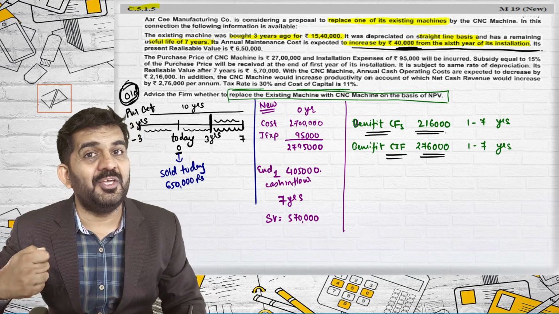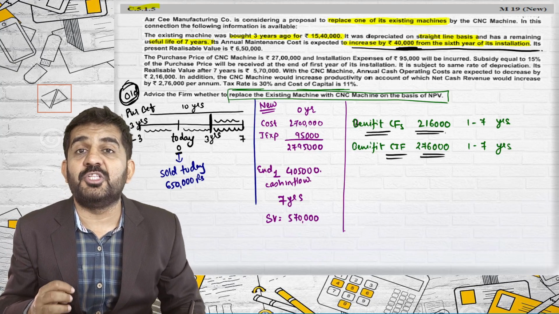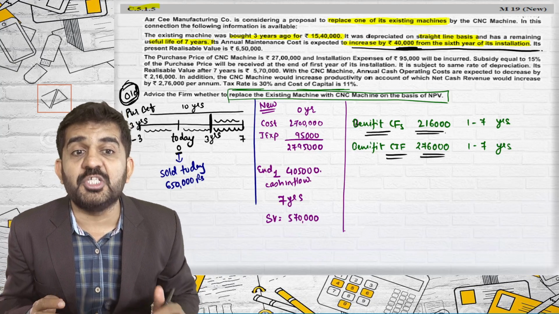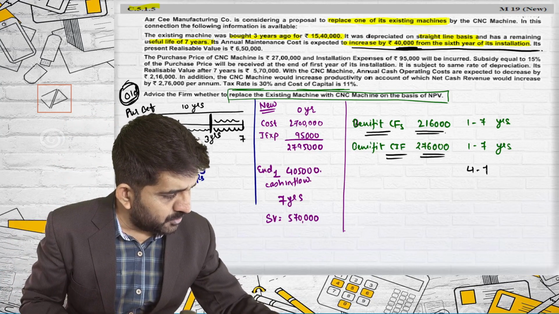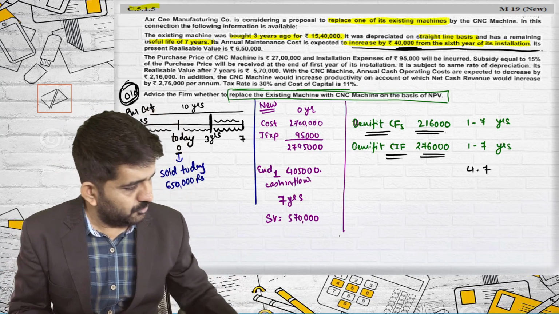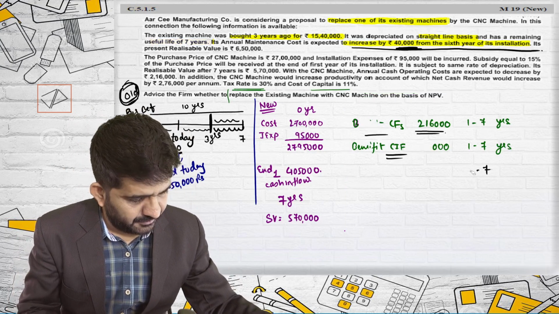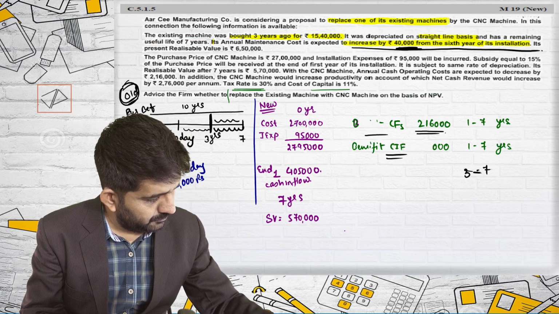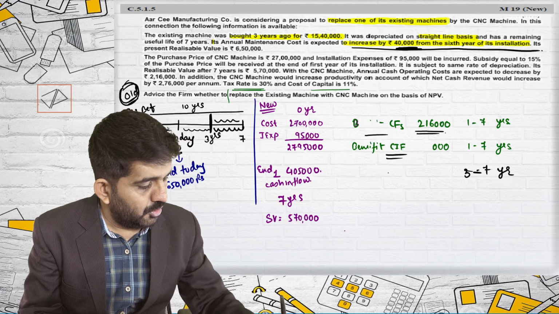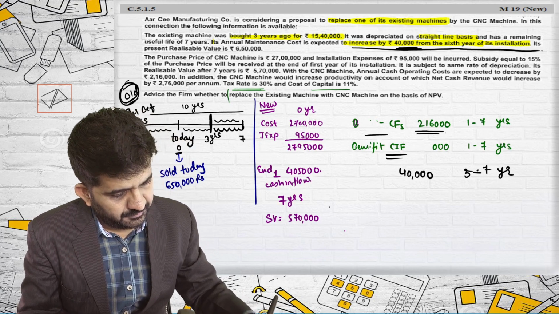Now you are purchasing a new machine, so this cost will not be incurred, which is again your benefit. So from the 3rd to 7th year, you will have a benefit of 40,000 rupees.